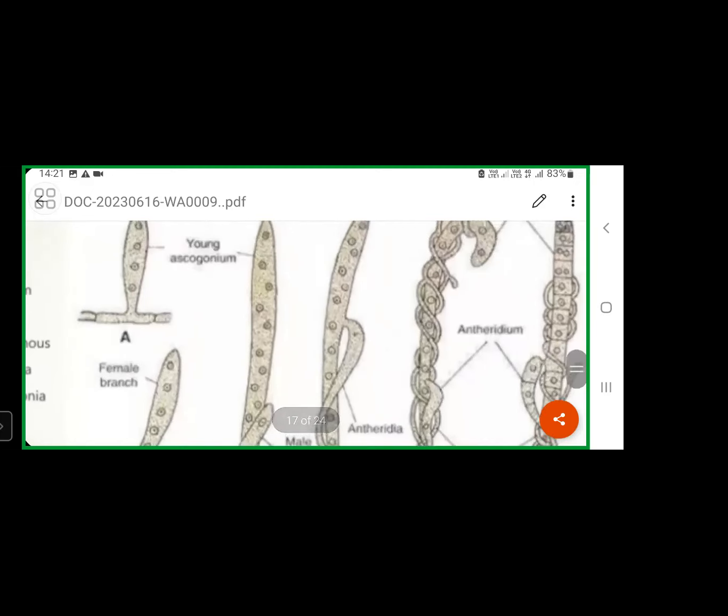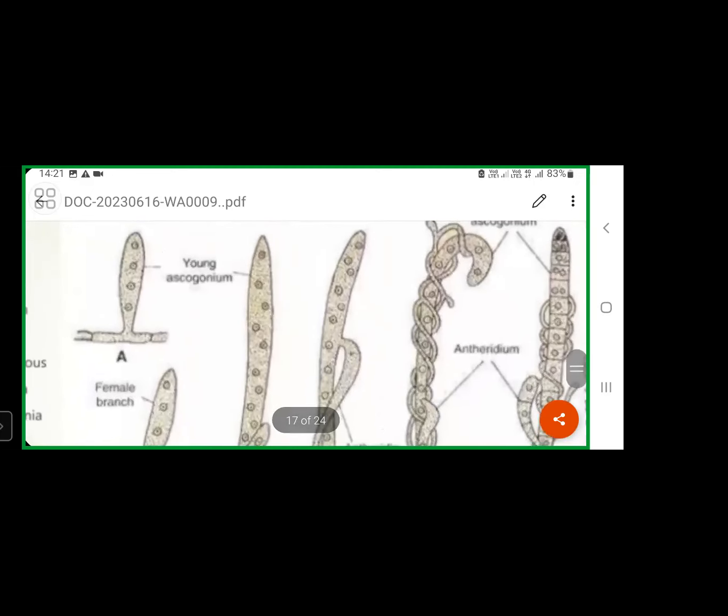Finally, whenever it reaches maturity, what will happen? The tip of the antheridium will touch the ascogonium at one point. An important step will take place here. The tip of the antheridium, the male sex organ, will touch the female sex organ, the ascogonium.